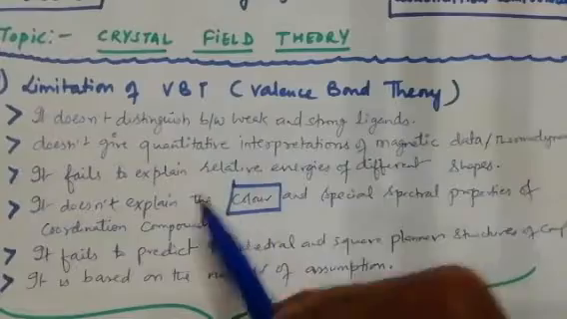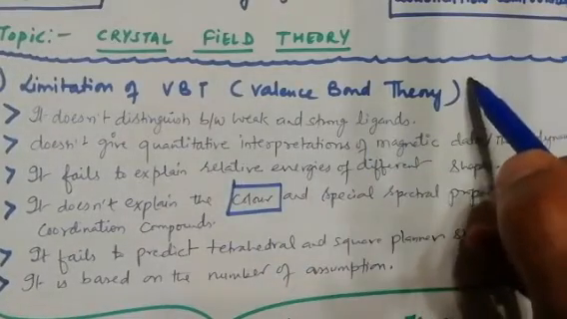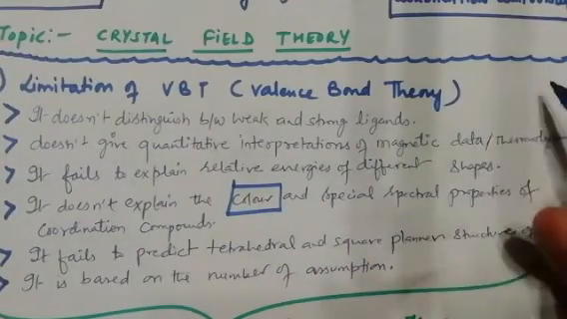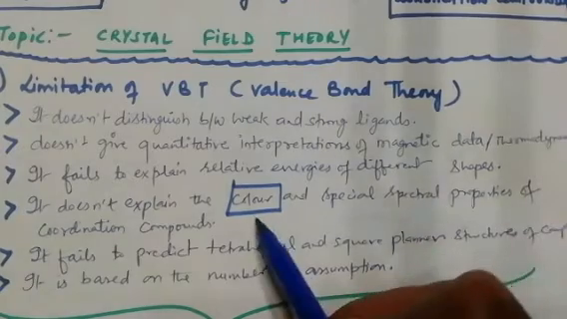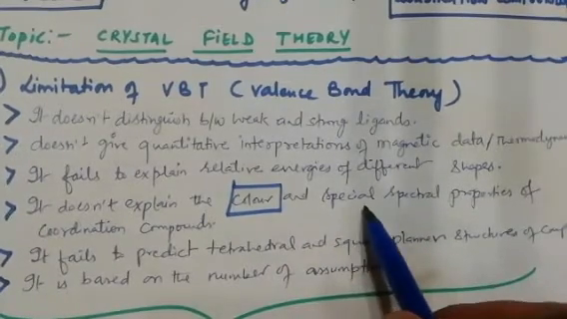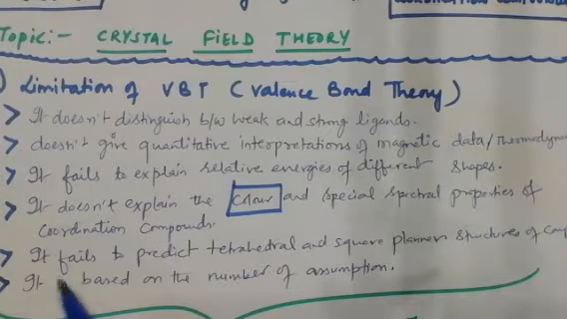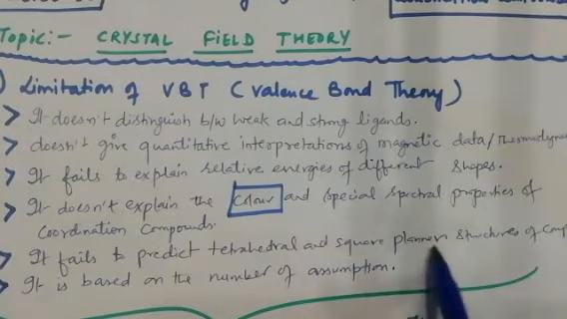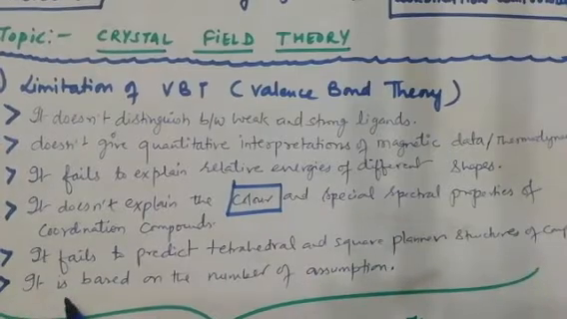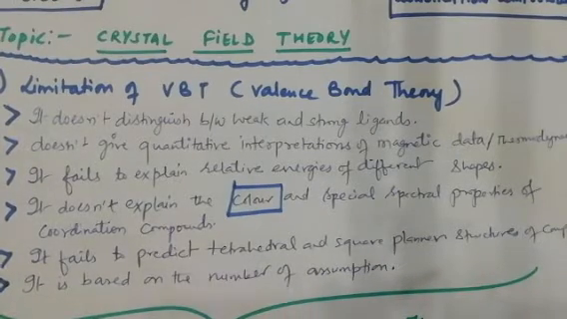Valence bond theory only tells us that paramagnetic is colored and diamagnetic is colorless, but which color is not defined. Even the spectral property of coordination compounds is not explained. It failed to predict tetrahedral and square planar structure of complex, and it is based on a number of assumptions also.